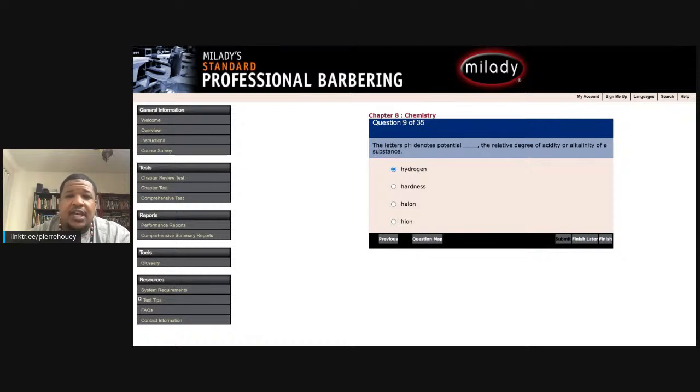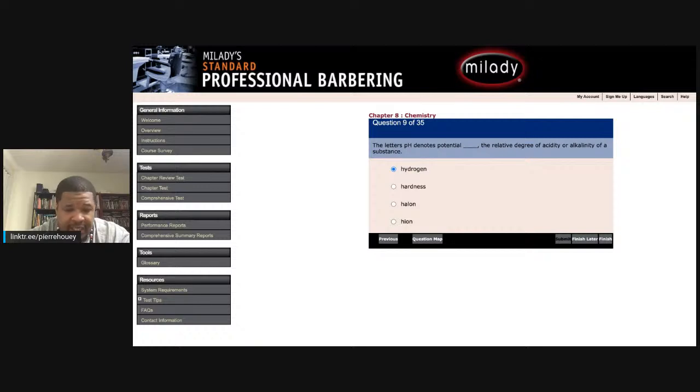27. Hard water contains blank substances that curdle or precipitate soap. Chemical, microscopic, mineral, or organic. Mineral. Hard water contains mineral substances. And that's just off knowing hard water is full of minerals. That's why it's hard water. Hard water may be softened by distillation or by the use of sodium carbonate.